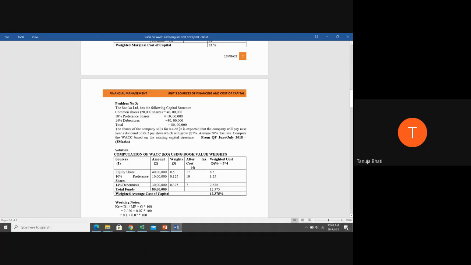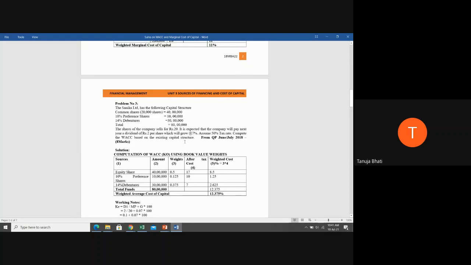Next, it is expected that the company will pay next year a dividend of rupees 2 per share, which will grow at 7%. Now, students, what is happening here is next year, it is expected that the company will pay a dividend of rupees 2 per share.